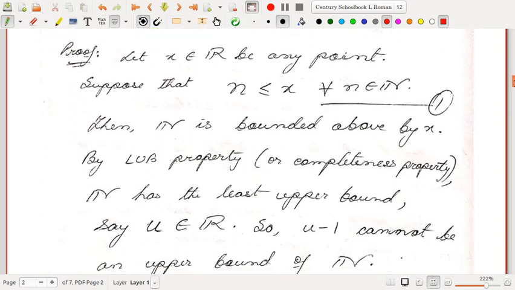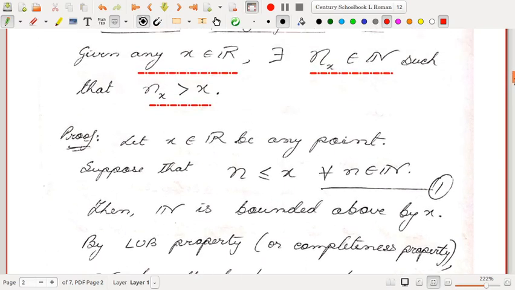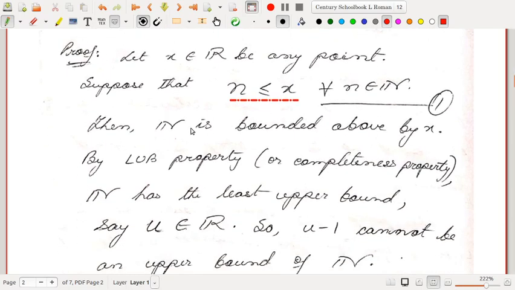So let us try to prove it. Let x belong to R be any point. To the contrary, we suppose that the statement is incorrect. That means there is no natural number which is greater than x. That means every natural number is less than or equal to x. So suppose that n is less than or equal to x for every n inside the natural numbers.